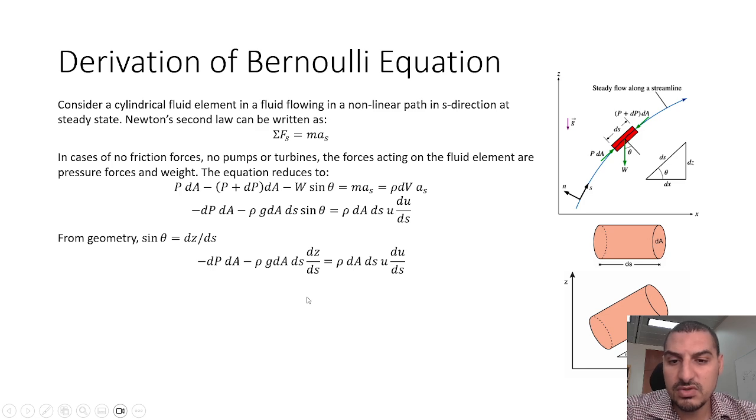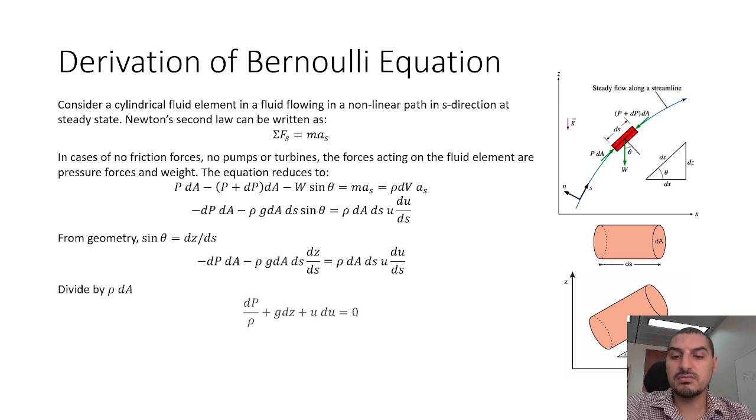We can simplify the equation by dividing. Of course, this ds will cancel this ds, so these two will cancel out. So we can divide the whole equation by dA, which is present in the three terms, and by rho. So if we divide by rho dA, this is the equation that we will have: dp over rho plus g dz plus u du equals 0.